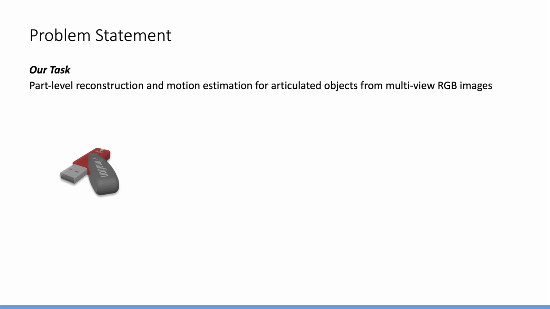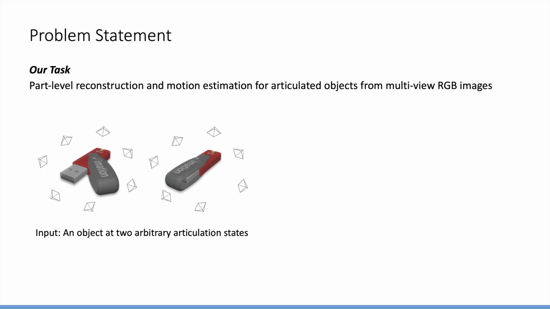Considering an object without knowing its category, our input is composed of two arbitrary articulation states of the object. At each state, a set of multi-view RGB images with corresponding camera parameters are given. In other words, our input observes the object in two static states instead of tracking its continuous motion. We believe the setting is more scalable since observing objects in static states emerges more naturally without external operator intervention.